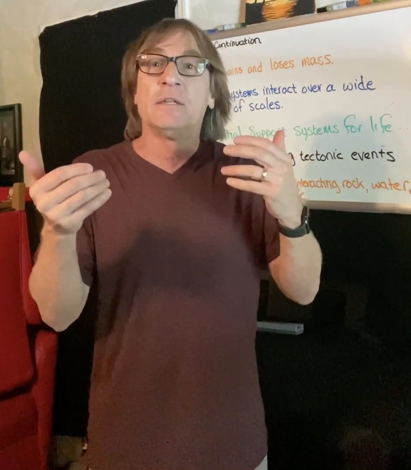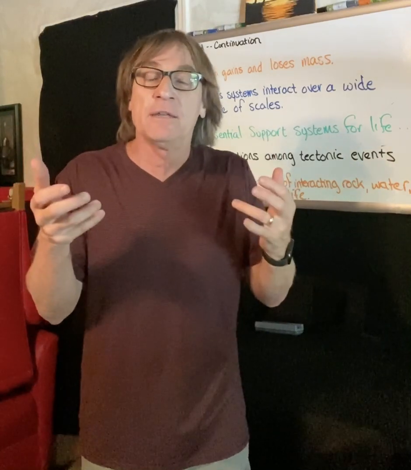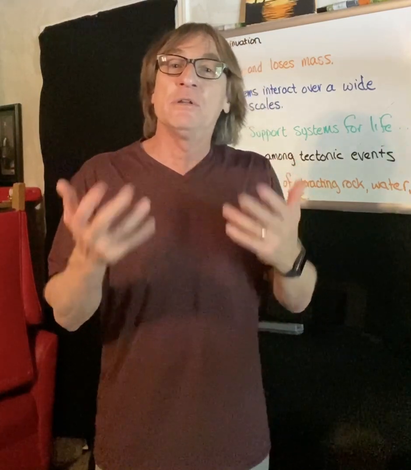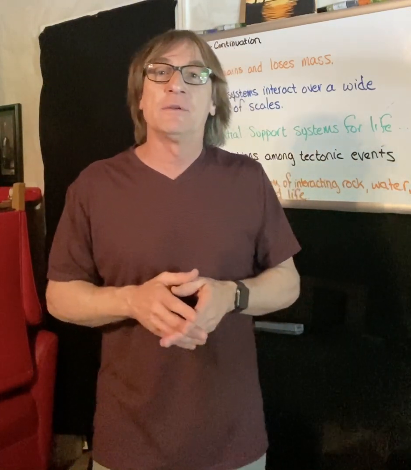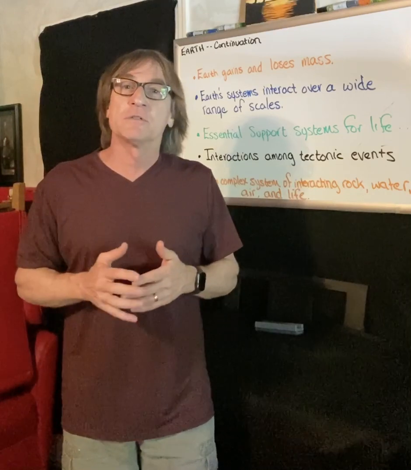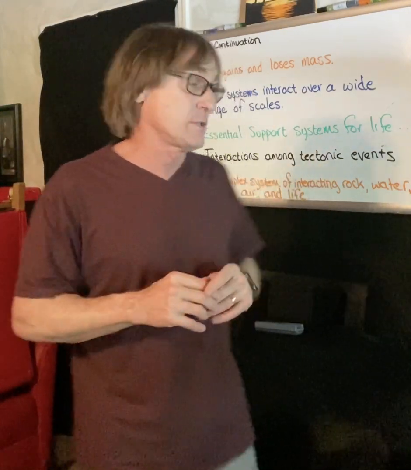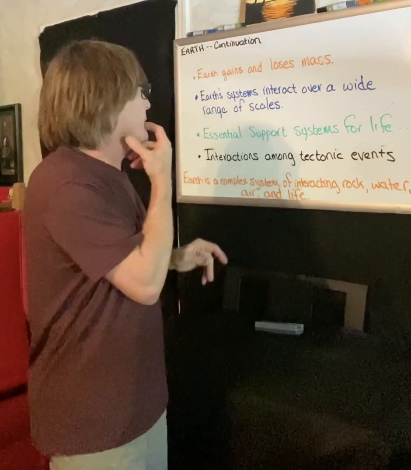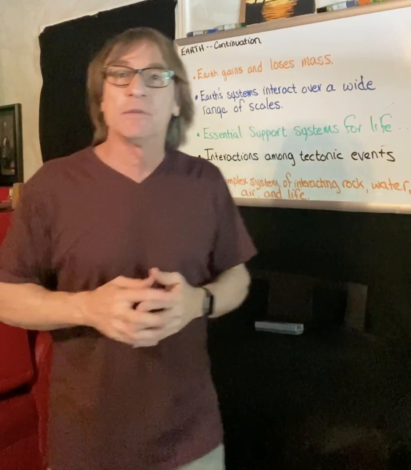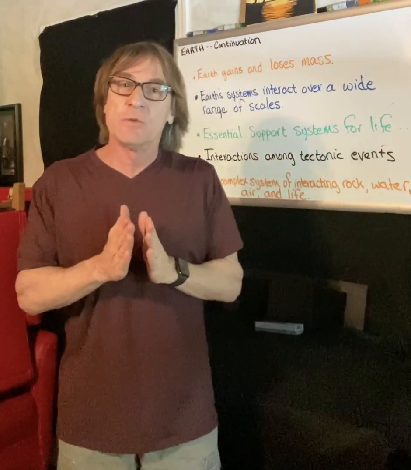The Earth systems interacting can last from billionths of a second. An example of that would be lightning, all the way up to billions of years. Those interactions of continental drift, which we have talked about, took place over billions of years. So again, Earth systems can interact over a wide range of scales, okay, from very, very small to very, very large.